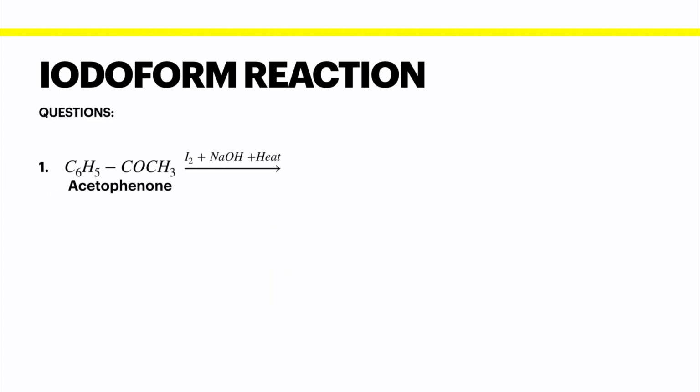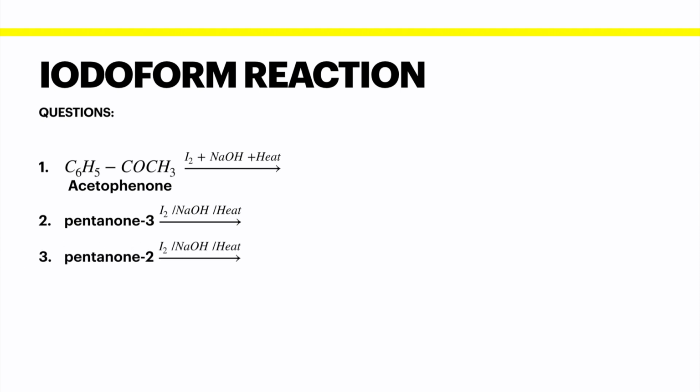So dear students, here are a few questions which should be answered by you as a practice. First one is acetophenone. We can draw this structure. First of all, we will draw this COCH3. Whenever you are going to form products of iodoform, you must spot this COCH3 group.